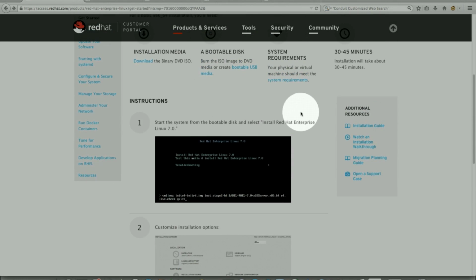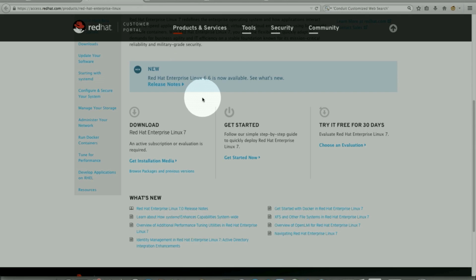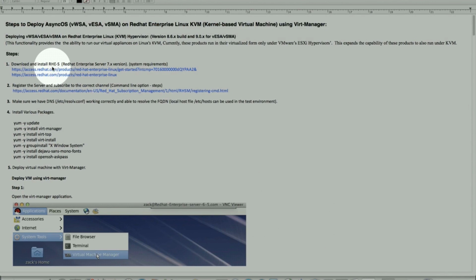In addition, I want to point out there is a video from the Red Hat engineers that I put together. It walks you through if you have any difficulty deploying it. The second link talks about release notes, what was added, and some additional information, including how you can even try it out for 30 or 60 days for evaluation if you don't have a current license. Very useful information. So these first two links cover step 1 and can be reviewed as needed.